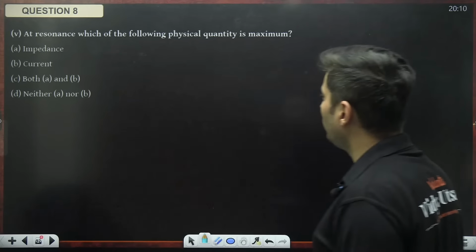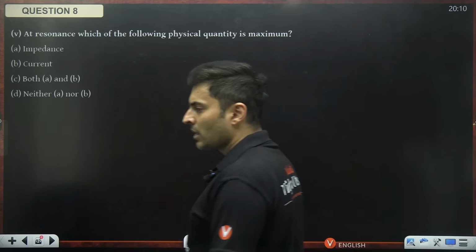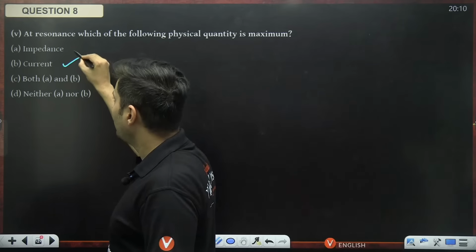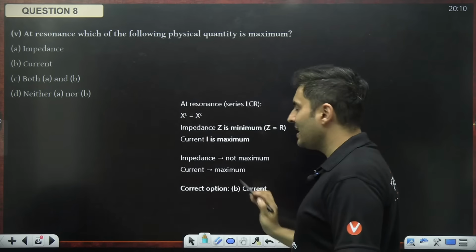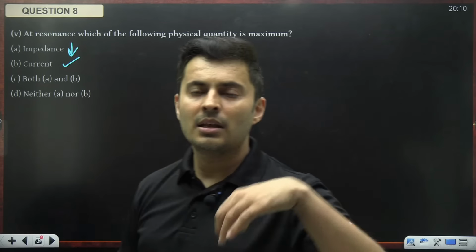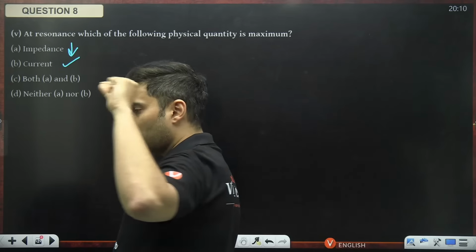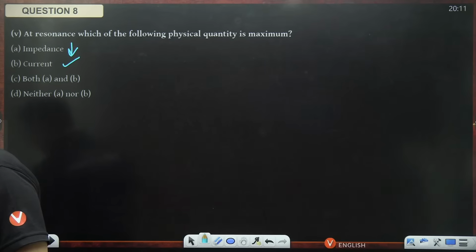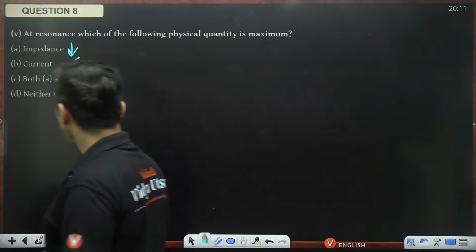At resonance, which of the following is maximum: impedance, current, both, or neither? At resonance, it is the current which is maximum, impedance is minimum. So option B is the right answer. Least impedance, in fact, the impedance becomes the resistance at resonance. So least resistance happens at resonance. Maximum power factor becomes 1. That is the whole concept of it. Shall we go ahead then to the next one?